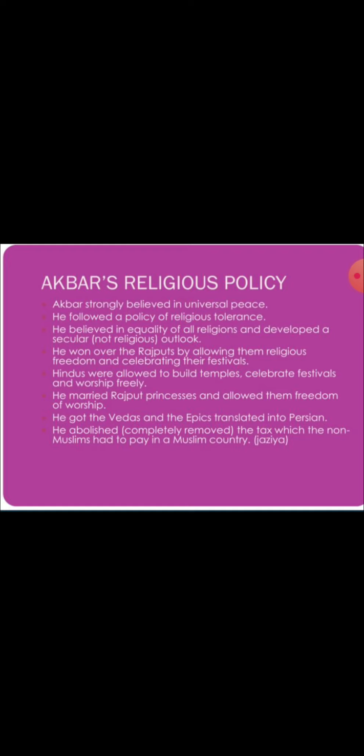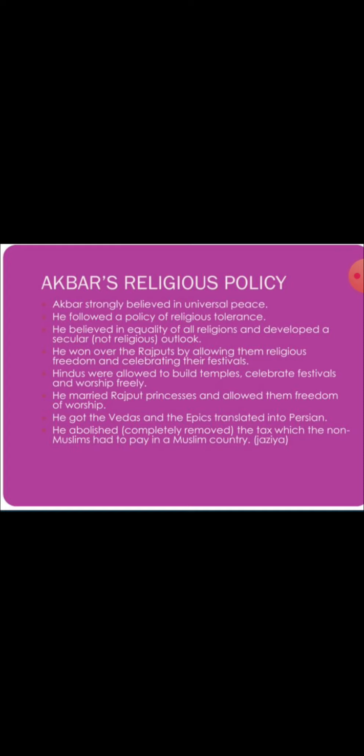Then about his religious policy. Akbar was at Fatehpur Sikri during the 1570s. He started discussions on religion with ulemas, the Muslim pandits, Brahmins, the Hindu pandits, Jesuit priests who were Roman Catholics, and Zoroastrians.